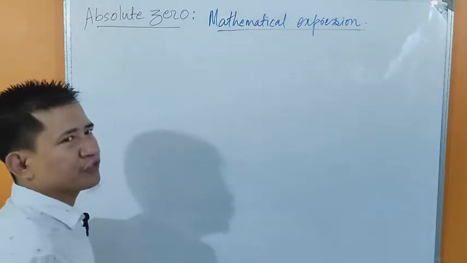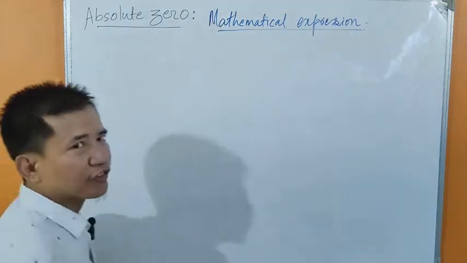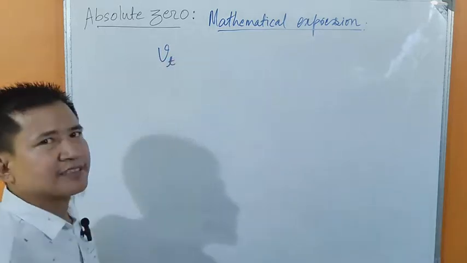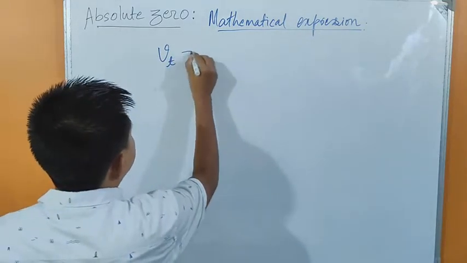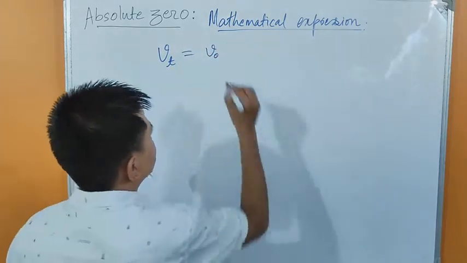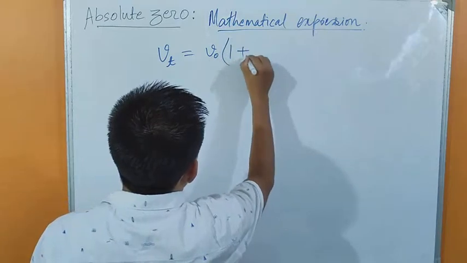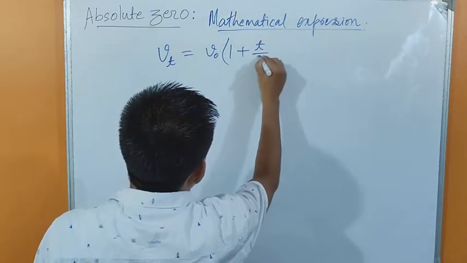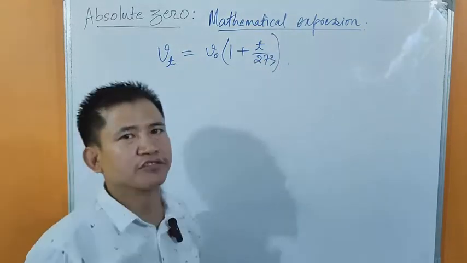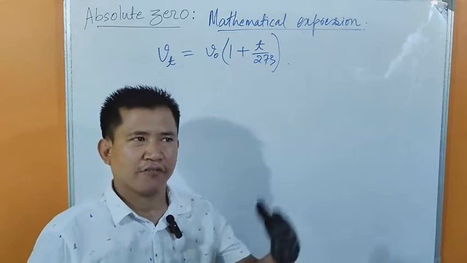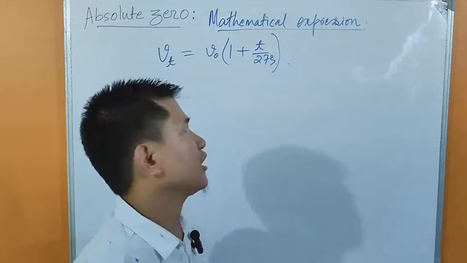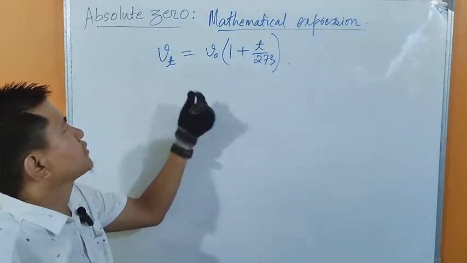We know the equation of Charles' law: Vt, that is the volume of gas at temperature T degrees Celsius, equals V naught, where V naught is the volume of gas at 0 degrees Celsius, times (1 plus T upon 273). This is the equation of Charles' law. We have already found this equation in our previous video on the concept of Charles' law.